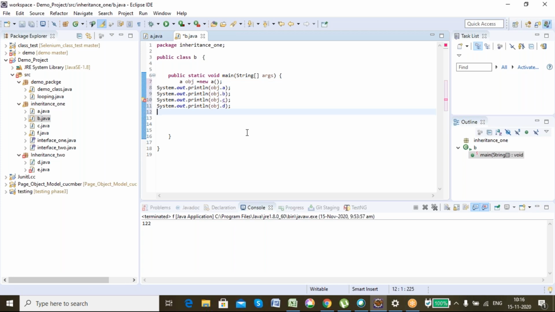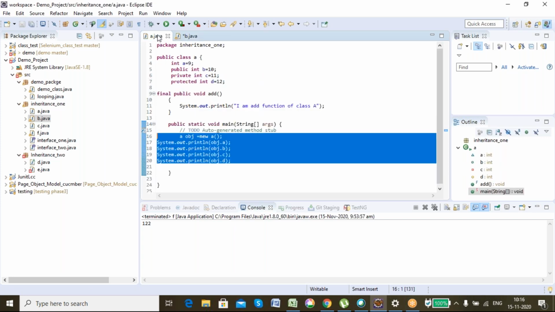Now see, except C, you can access everything. Only C it is not permitting. Why? Tell me. It is private. That's why, as I told you, it can be accessed only inside the class. It cannot be accessed outside the class, right?